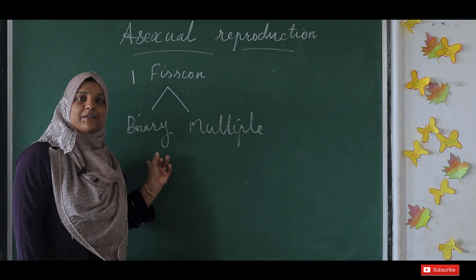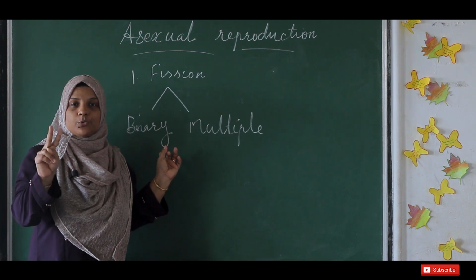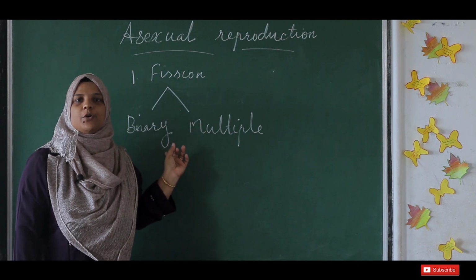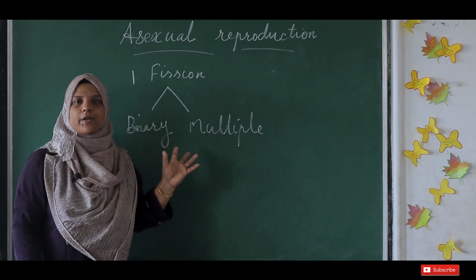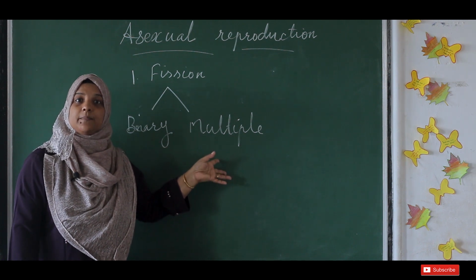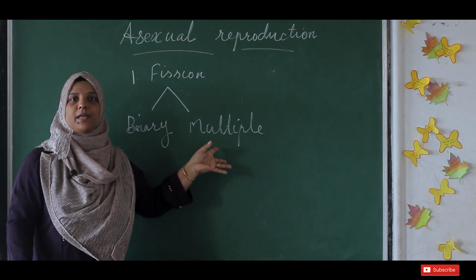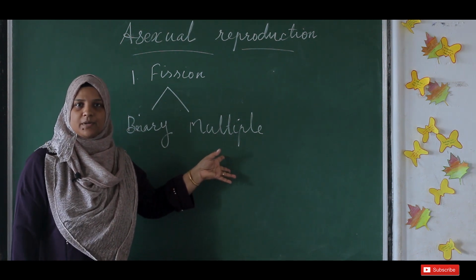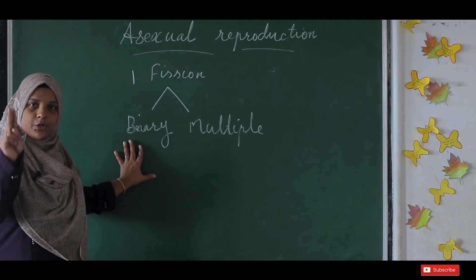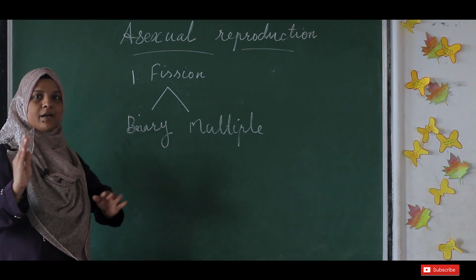So first is binary fission. What is meant by binary? Binary means two. Bi means two. Binary means where two new organisms may be produced from a single organism. Then what is multiple? From the name it's very clear. Multiple means there will be many new organisms or many new daughter cells formed. That is multiple fission. So binary fission means where two new organisms will be produced from the parent organism.